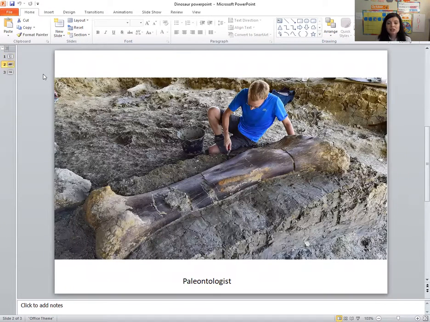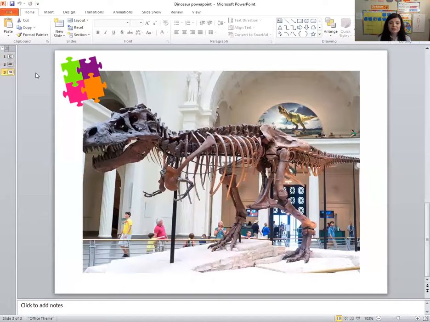This man in the picture is called a paleontologist. Anyone can be a paleontologist if they really like to study about fossils and dinosaurs and history. This paleontologist is carefully removing the dirt from around this giant dinosaur bone. What's going to happen when he gets all the dirt removed? He's going to put them together.